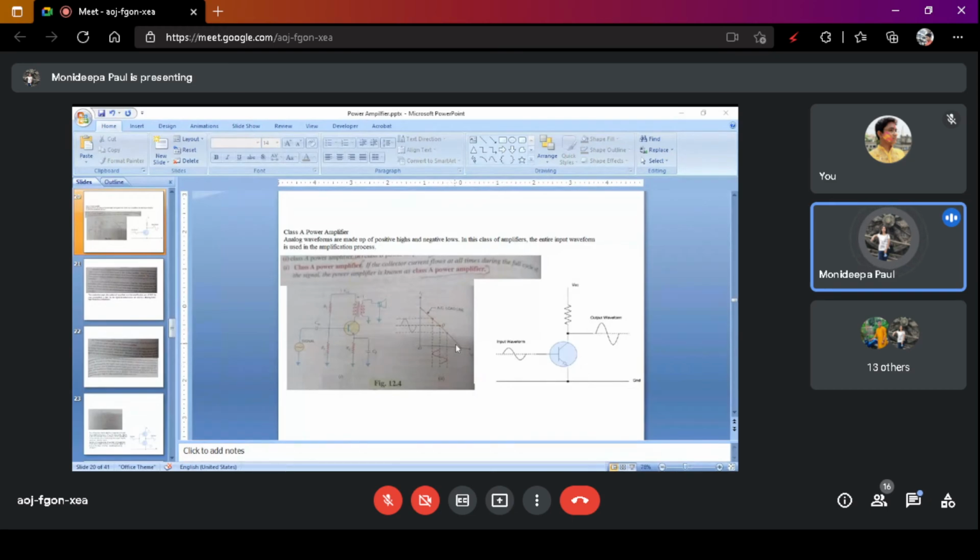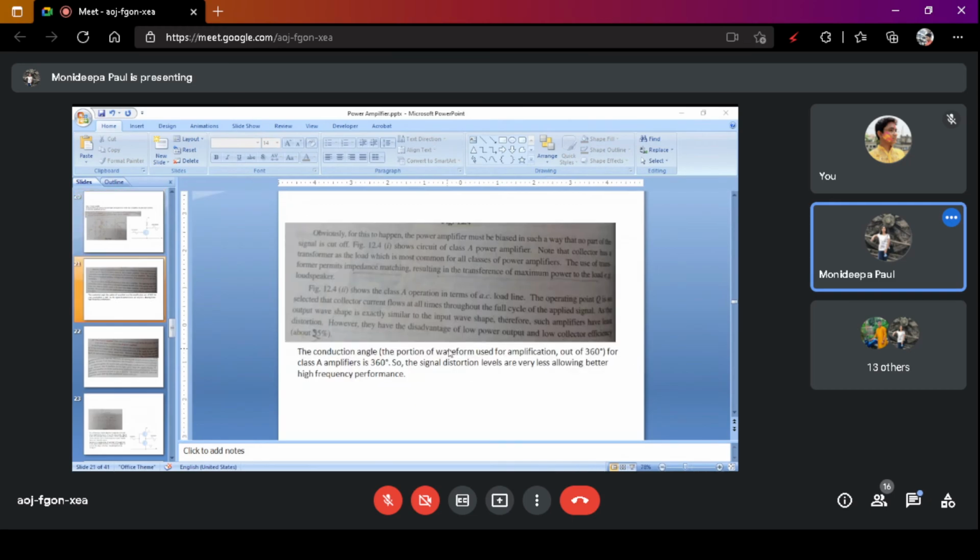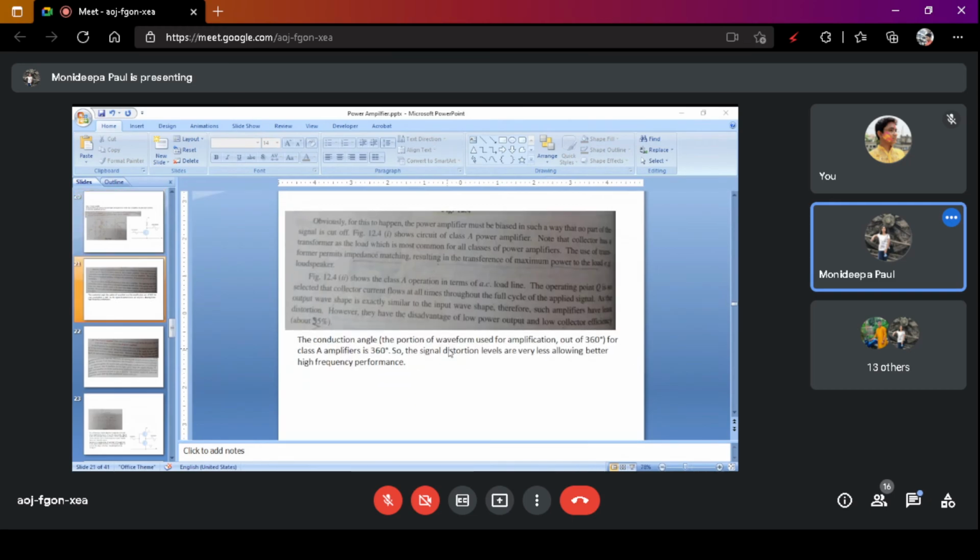From the output signal, we get these 2 points where the maximum and minimum points cut the AC load line. For this to happen, the power amplifier must be biased in such a way that no part of the signal is cut off. This shows the circuit of a class A amplifier.